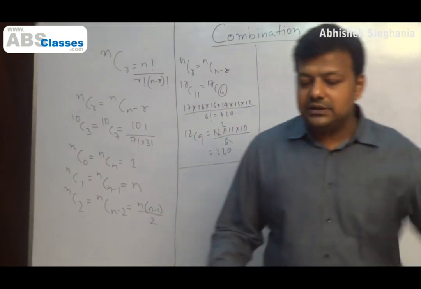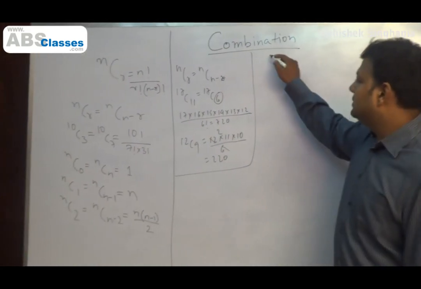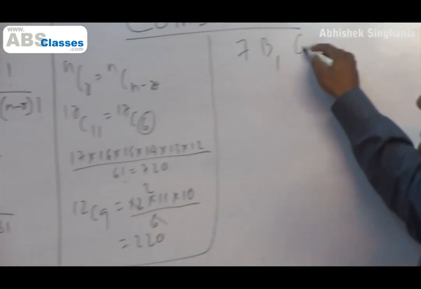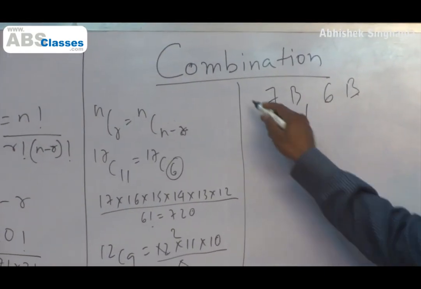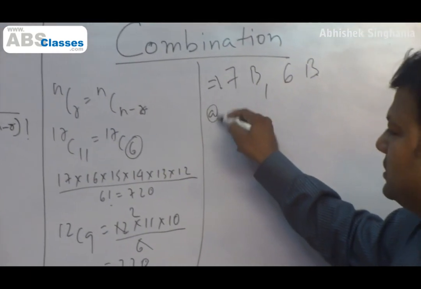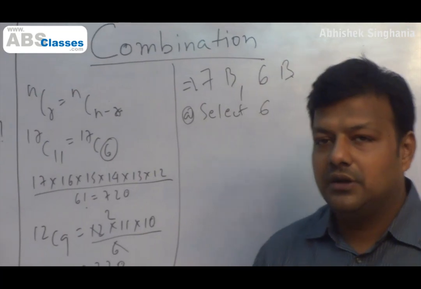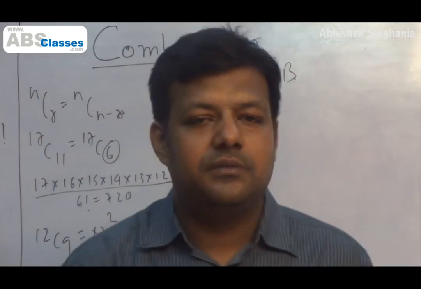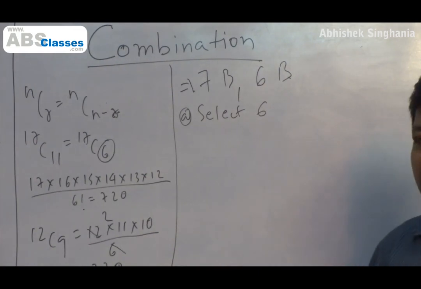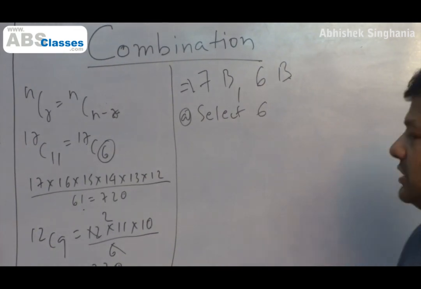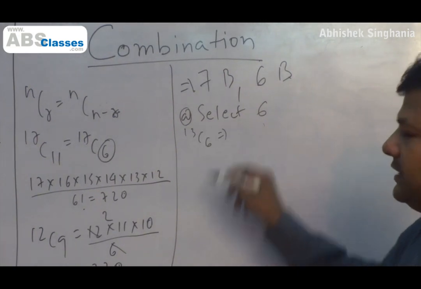Now because we know that nCr is basically selection, let's try out a couple of questions. For example, say there are 7 boys and 6 girls. You have to select 6 of them. So the first question is select 6. Though the information is given in terms of gender, the question does not place any constraint in terms of gender. If there is no constraint in the question, we can presume that we can select any number of boys or any number of girls. So the question now becomes select 6 out of 13, which is 13C6, right?